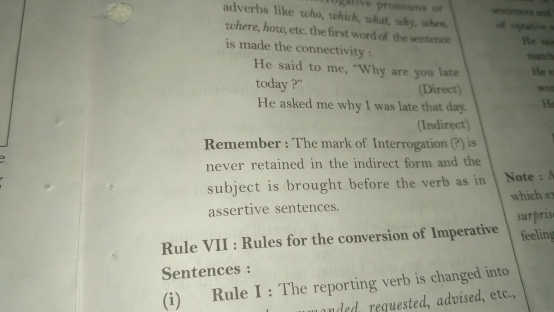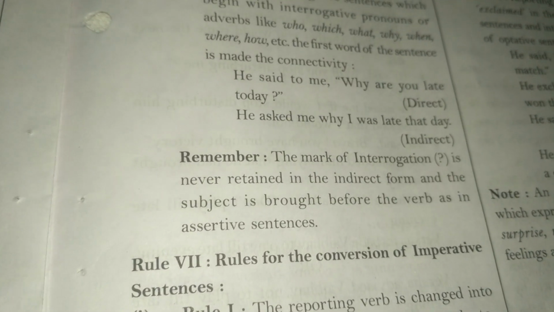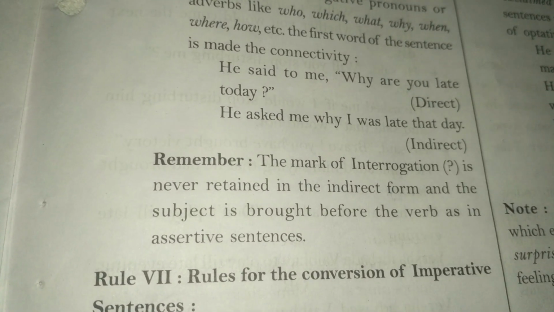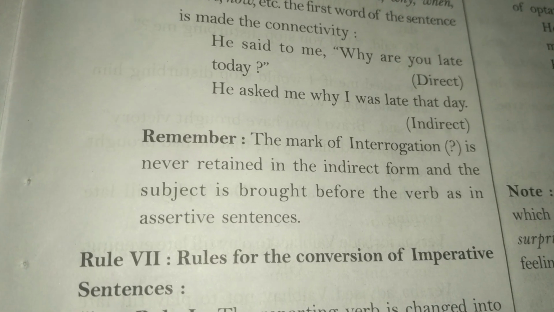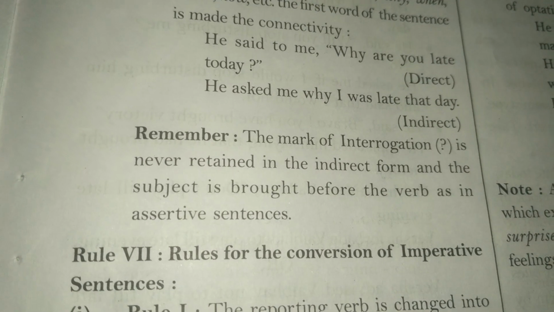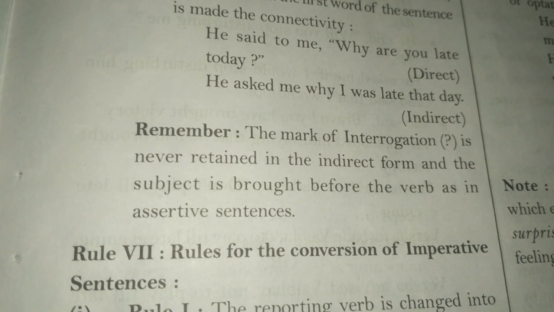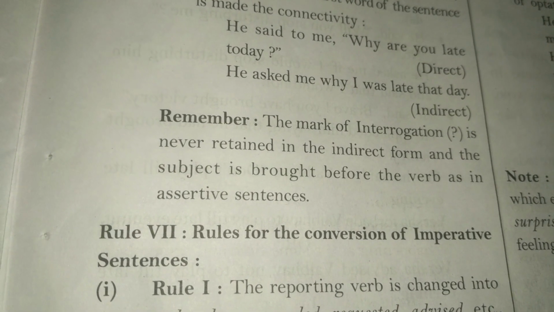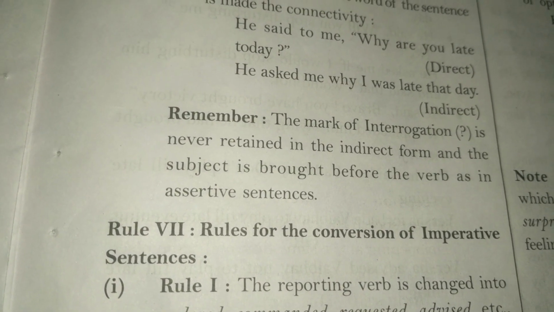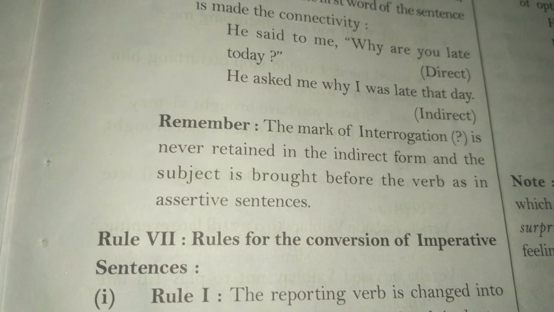Remember, the mark of interrogation is never retained in the indirect form and the subject is brought before the verb as in assertive sentences. So we are not to use a question mark. It will never be retained here. We will remove the question mark and make it a simple assertive or positive sentence.